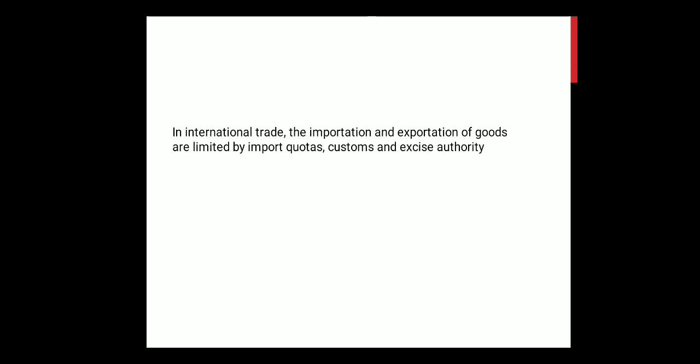And in international trade, the importation and exportation of goods are limited by import quotas, customs and excise authority.